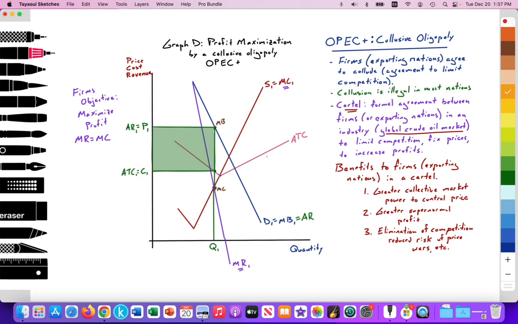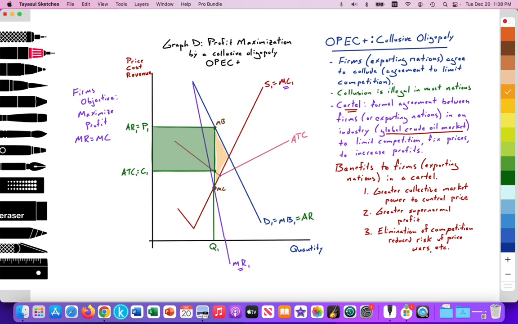So I can also shade in, if I want to see this area. Here is the welfare loss generated by this collusive oligopoly, this cartel. There's the welfare loss. Okay, great. So let's go ahead and analyze this as we would for this paper exam.